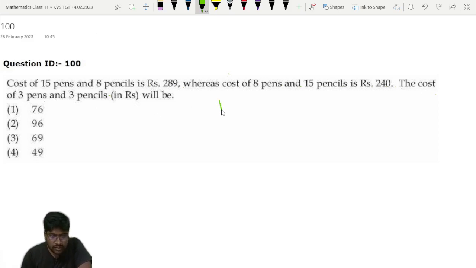So let me take the cost of each pen is x rupees, and cost of each pencil is y rupees.